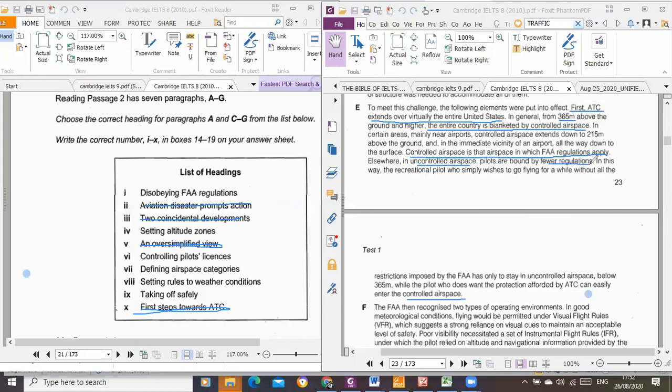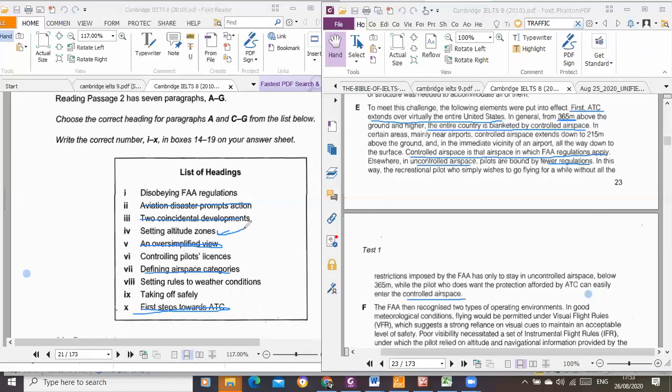So they were going to talk about these airspaces and define them. You are likely going to be choosing between these two; any other thing you choose is irrelevant, they are not talking about it. So how do I choose between defining airspace categories or setting altitudes? You can see here they were talking about the altitudes, so I will go with this.